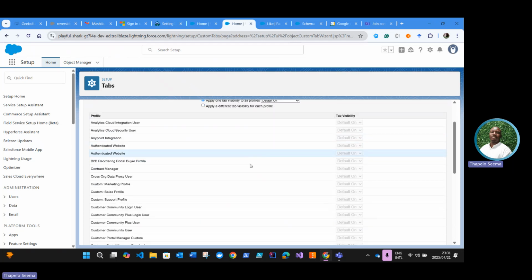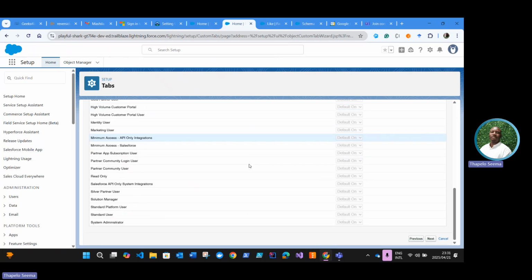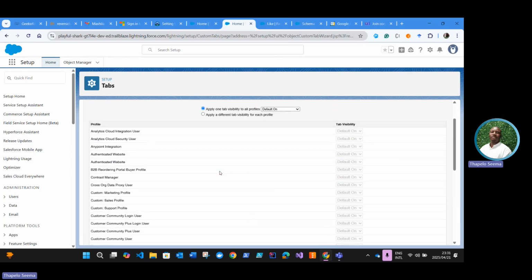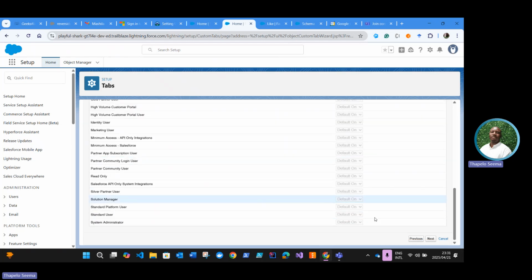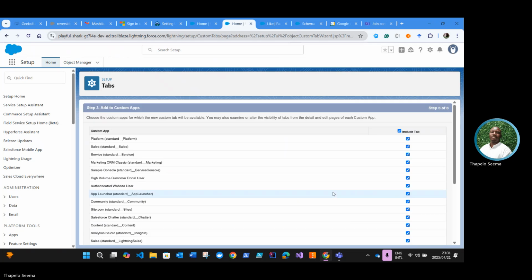Then in terms of profiles, we are going to leave the profiles as to every profile. So all profiles will have access to this. We're going to hit next. And then in terms of apps, we are going to deselect this.